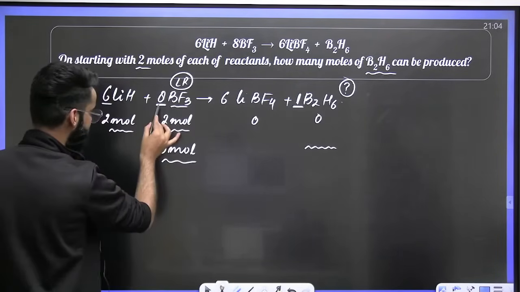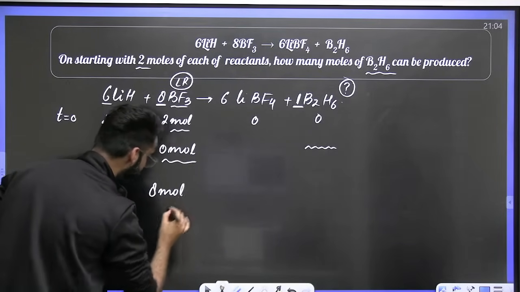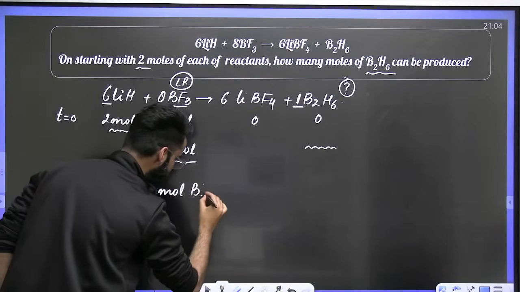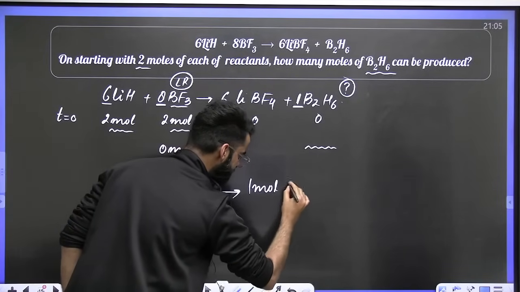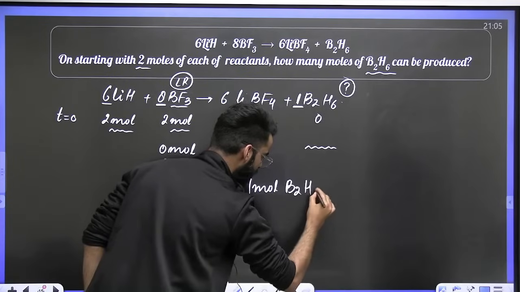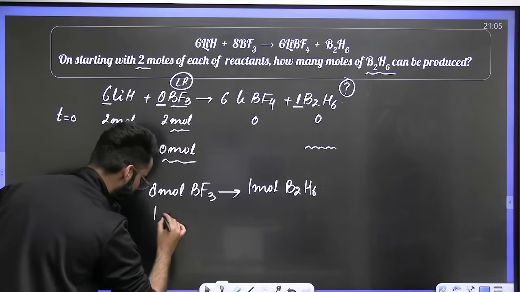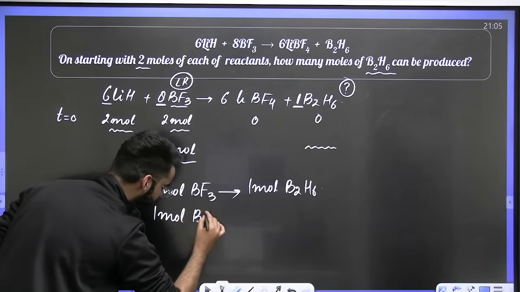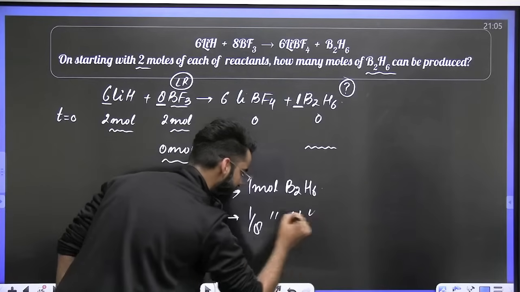Have a look. It's 8 here. It's 1. Can I say from the stoichiometry of the reaction, 8 moles of BF3 gives 1 mole of B2H6? Right? So that means 1 mole of BF3 will give 1 divided by 8 moles of B2H6.